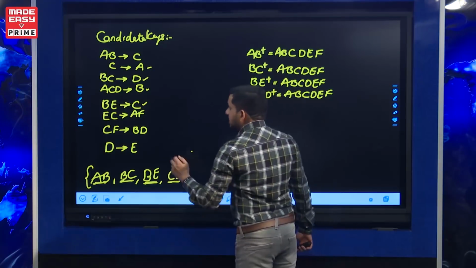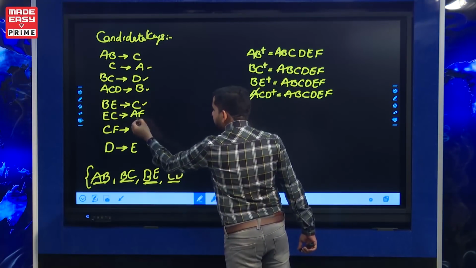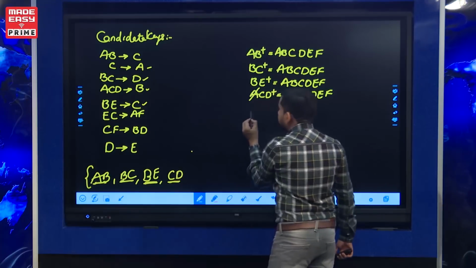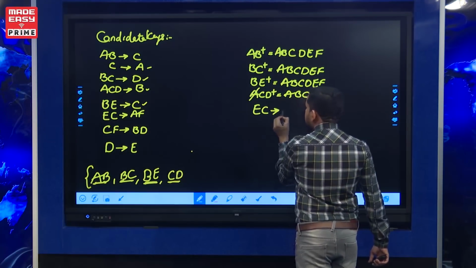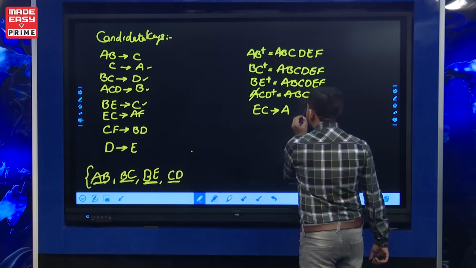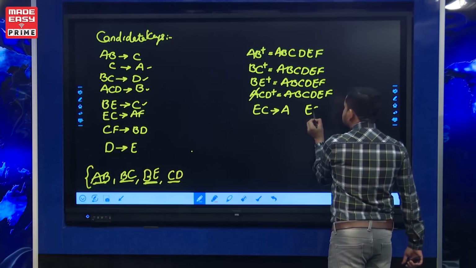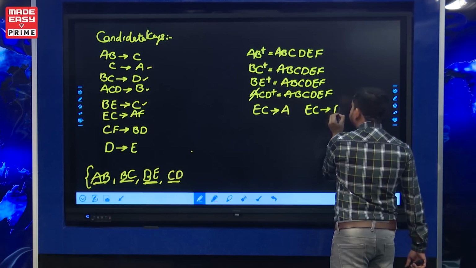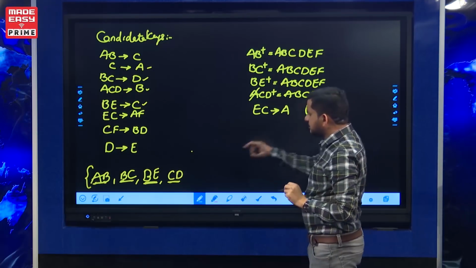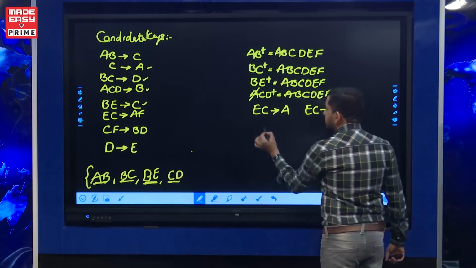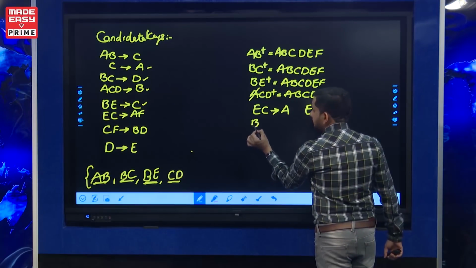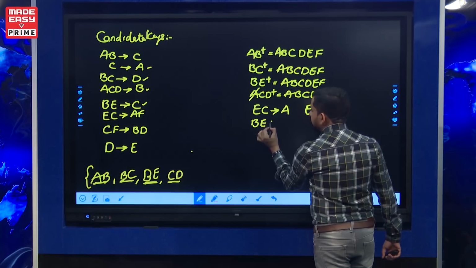Okay. Next AF, these are the two FDs. One is EC determines A and EC determines F. A is in one candidate key. In place of A, if you take EC, then it becomes BEC.